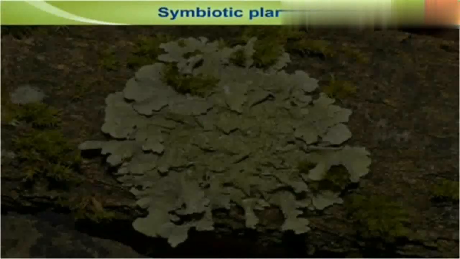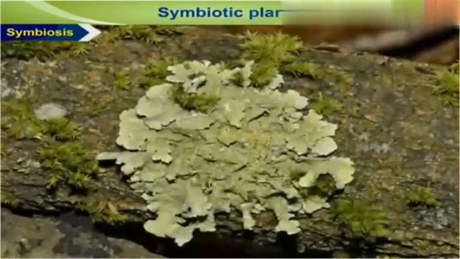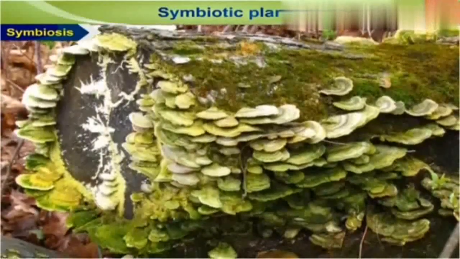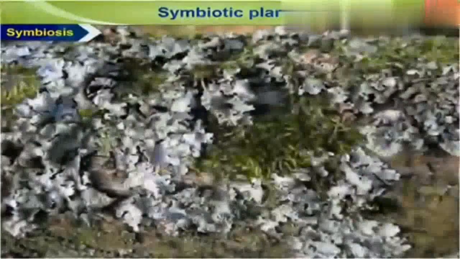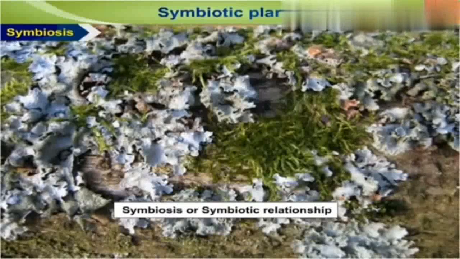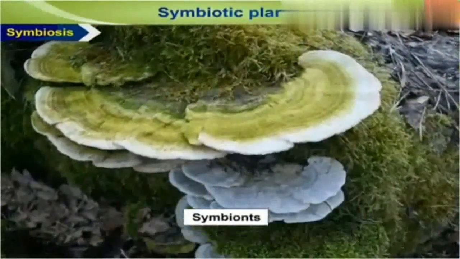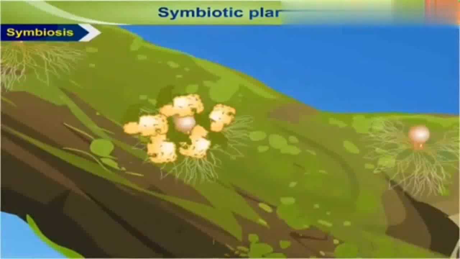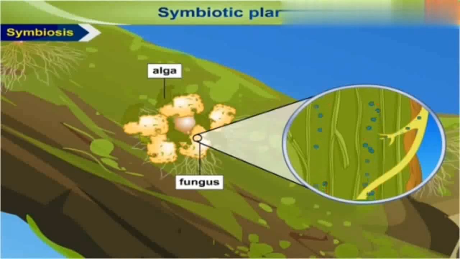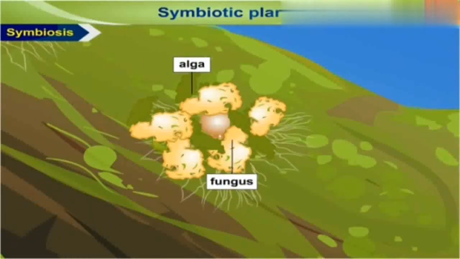Symbiotic plants. Symbiosis. When two organisms live together by sharing shelter and nutrients and mutually helping each other, their association is called symbiosis or symbiotic relationship, and the organisms are called symbionts. In lichens, an alga and a fungus live together and derive nutrients from each other. The alga, being autotrophic, makes food for both by photosynthesis, while the fungus provides shelter, water, and minerals to the